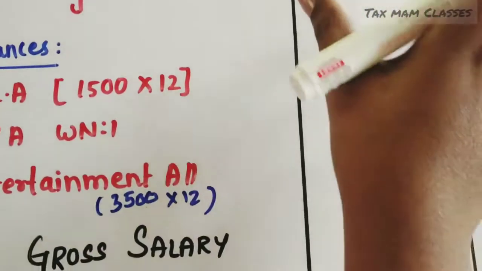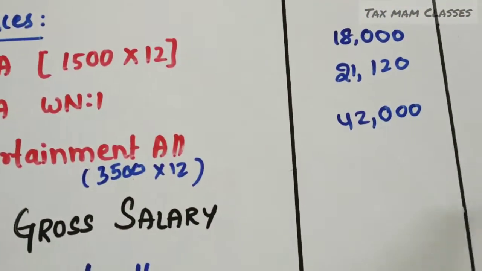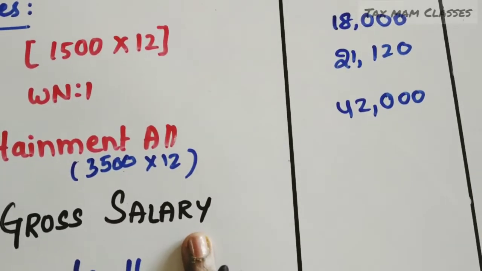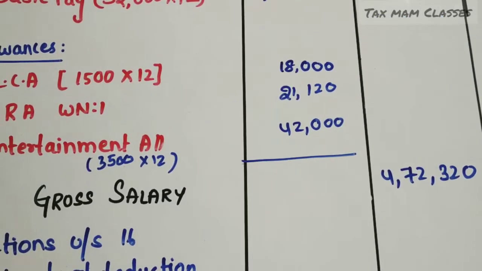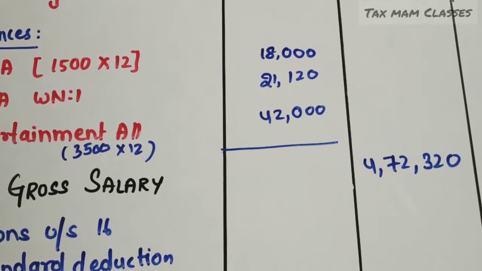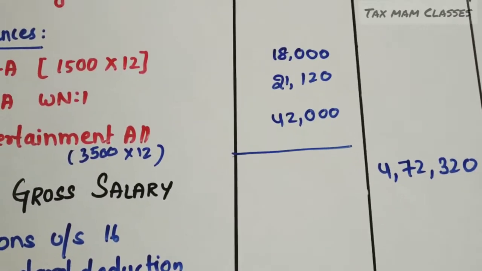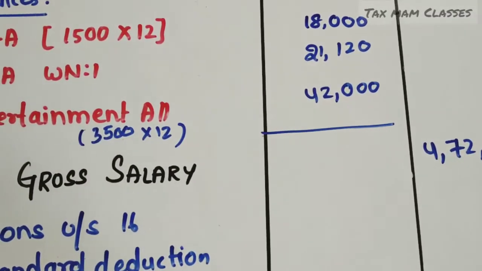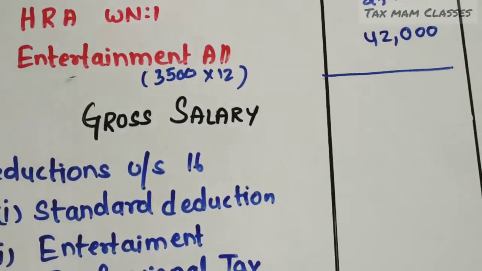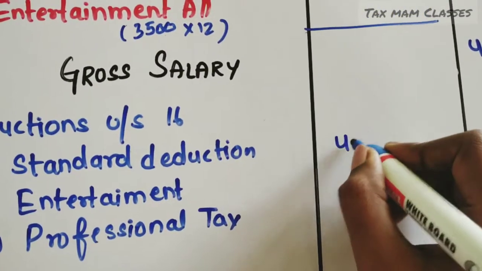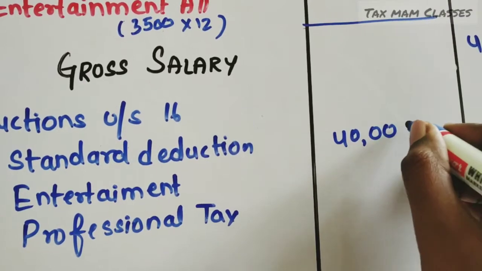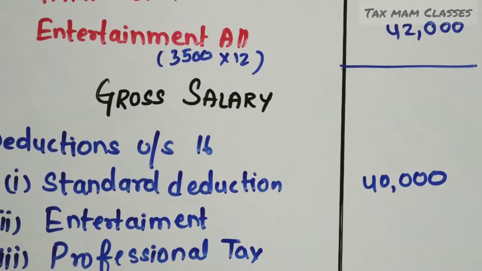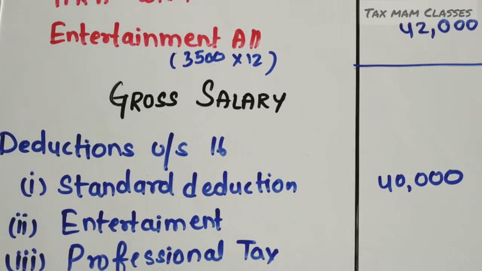So total the amount and take it to the outer column. We will call it a gross salary. So now the gross salary is 4,72,320. Now coming to the deduction part, what is the first deduction? Standard deduction. How much is the standard deduction? Standard deduction is available for all the employees who are earning income under the head income from salary.